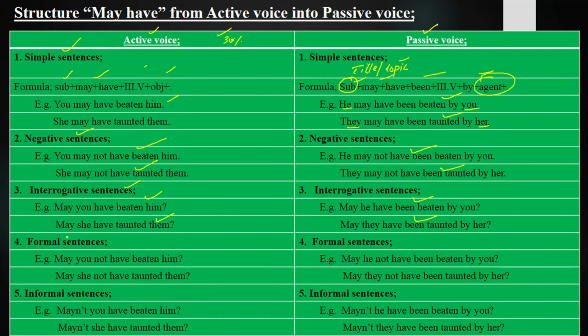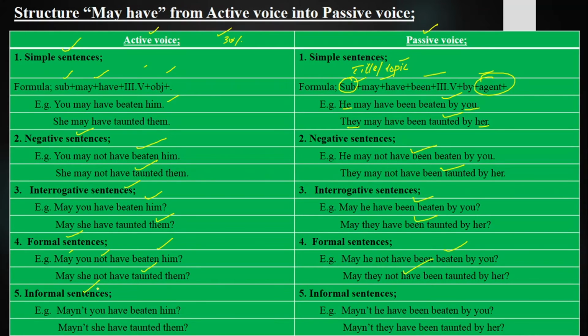Next we have got formal sentences, those sentences in which we ask questions or deny the statement in a formal way, polite way, respectful way, are called formal sentences. May you not have beaten him? May he not have been beaten by you? May she not have taunted them? May they not have been taunted by her?